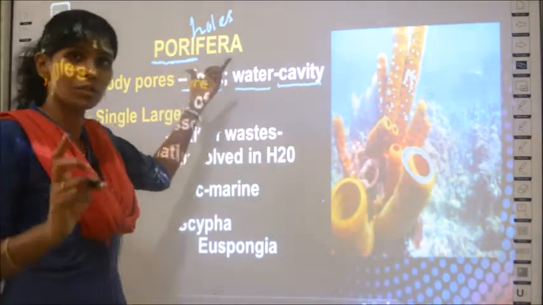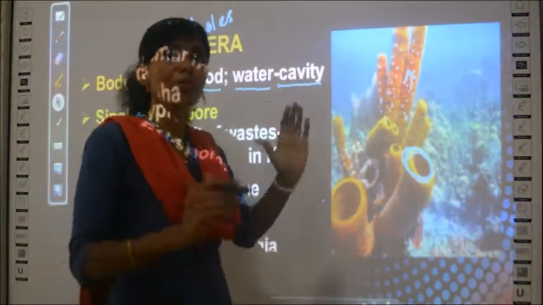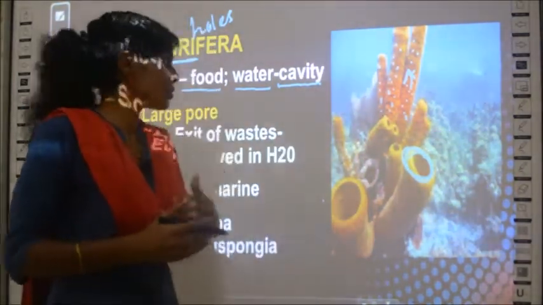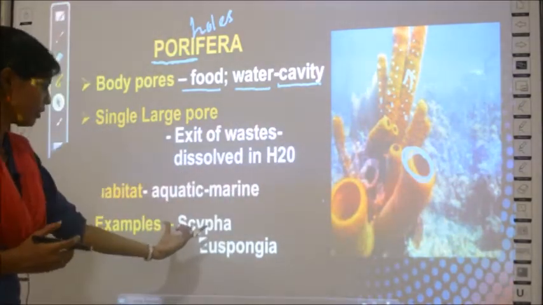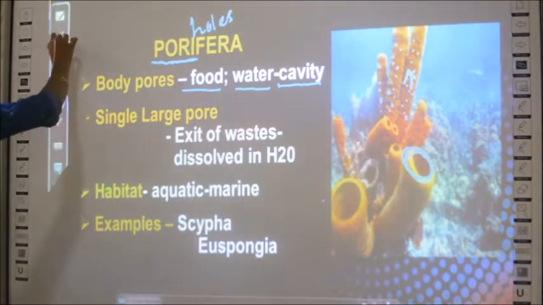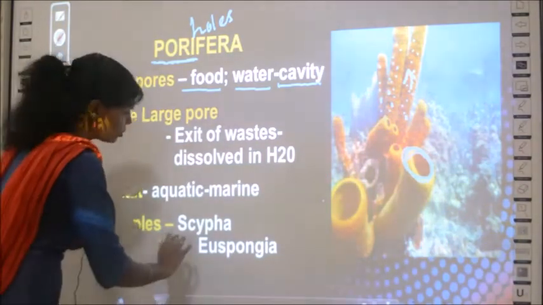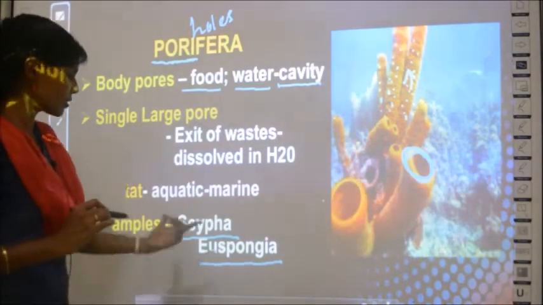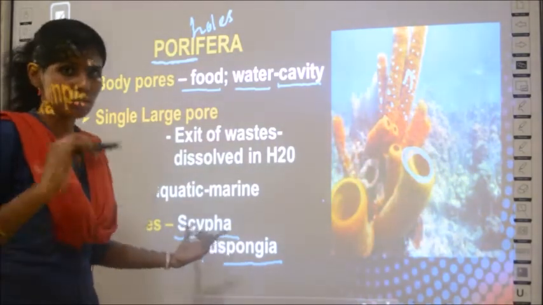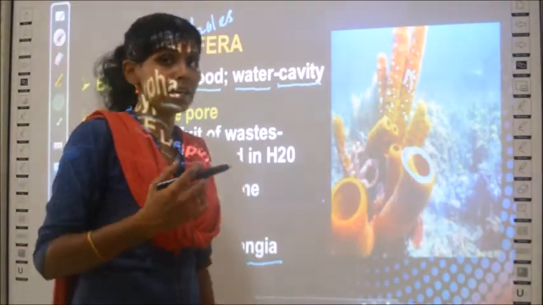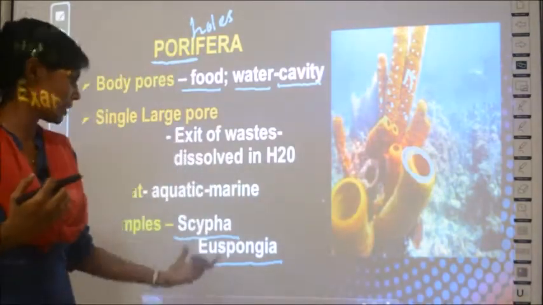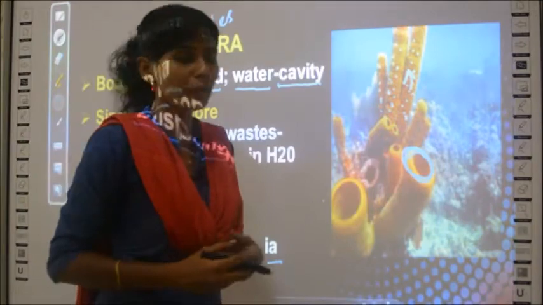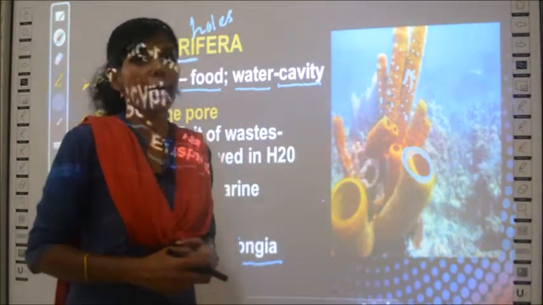See, Porifera is not the name of the animal, it is the name of a group, right? The group called a phylum Porifera. So the examples, these are the names of the organisms. What are they? Scypha and Euspongia are the examples for Porifera. Repeat the terms again and again until you get the term in your mind. Scypha and Euspongia are two examples given in your book for the group called Porifera.